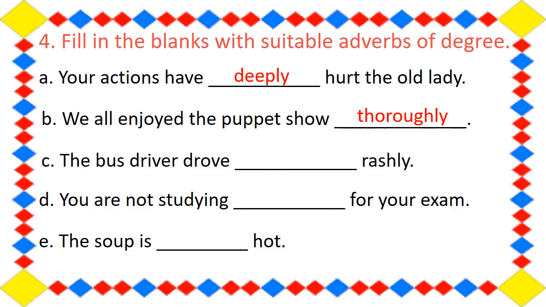Next, the bus driver drove dash rashly. So the bus driver drove too rashly. Next, you are not studying dash for your exam. So it will be what? It will be you are not studying enough for your exam. Next, the soup is dash hot. So it will be the soup is barely hot.